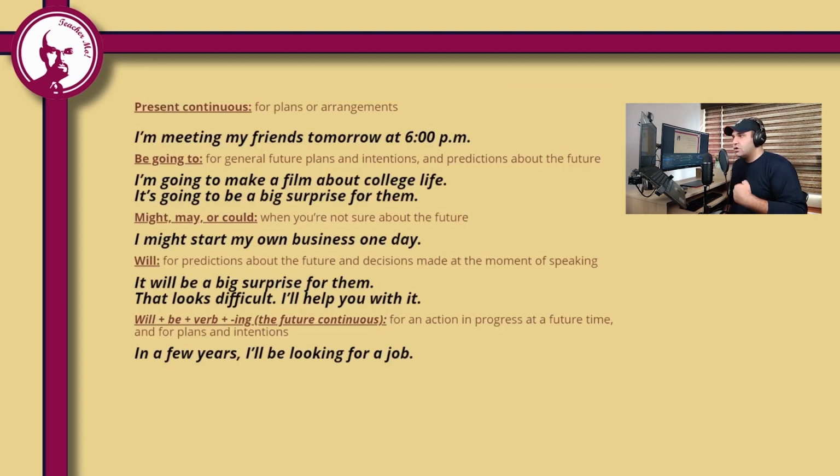Let's review what we have said up to now in this video. We said that we can use present continuous verb tense for plans or arrangements, actually for definite plans and arrangements. I'm meeting my friends tomorrow at 6 p.m. This is a scheduled meeting. This is a definite plan. We have already arranged this. So you see we are using present continuous.